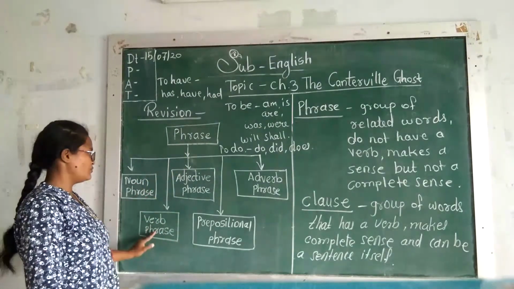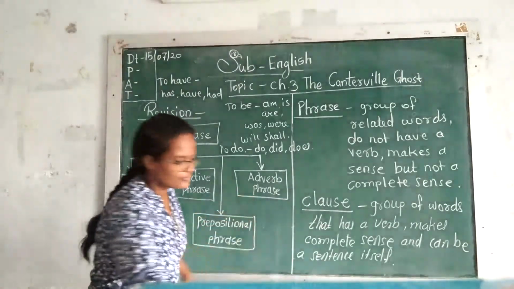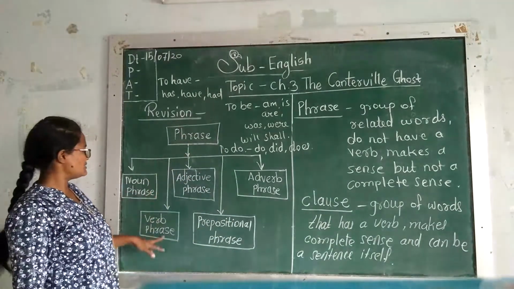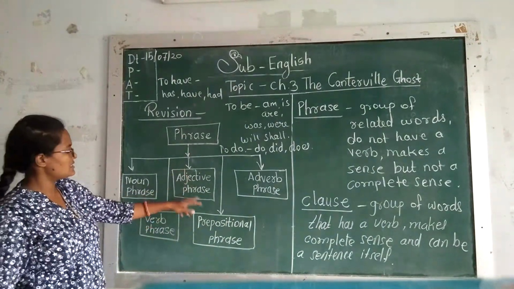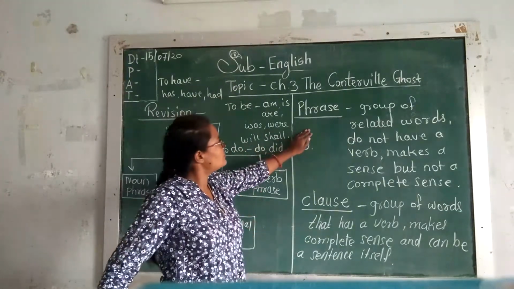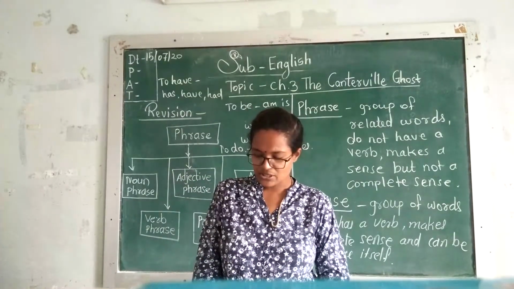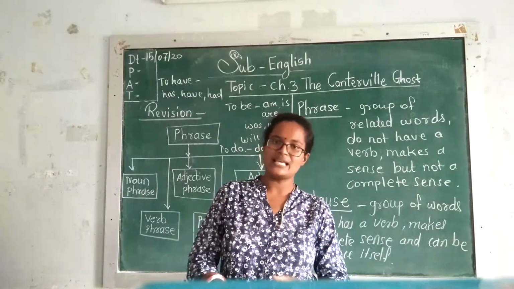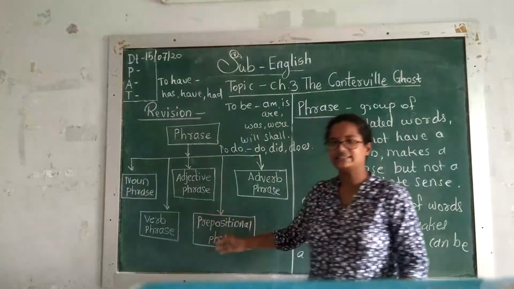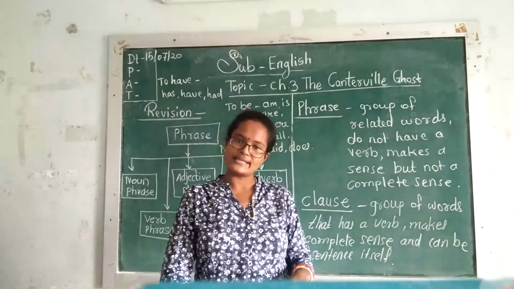Noun phrase, verb phrase, adjective phrase, prepositional phrase and adverb phrase. Here, alright, we mean noun phrase, verb phrase, adjective phrase, prepositional phrase and adverb phrase. Then we learned about phrase and clause. I hope you understood all the necessary basic skills about identifying the phrase and its types. Now let's see a few examples from the textbook.